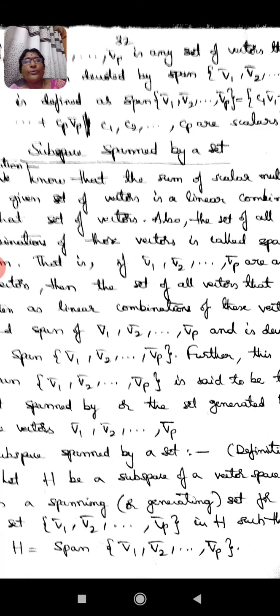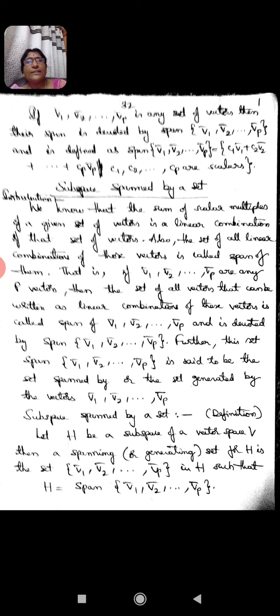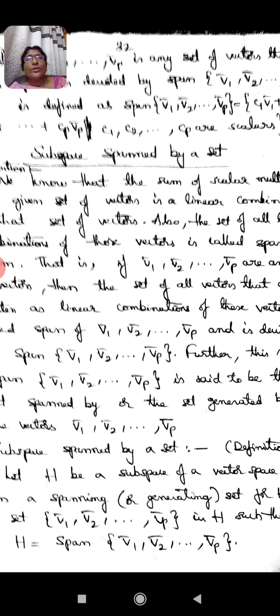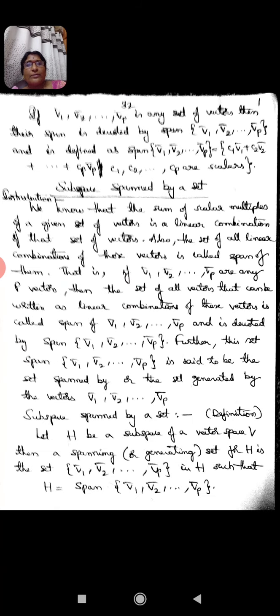Now moving on to another concept, and that is named as subspace spanned by a set. So far we have seen that the set of linear combinations is called the span of those vectors v1, v2, so on vp, and now I am going in depth, extending the set to a subspace, and that definition is given by the word subspace spanned by a set.